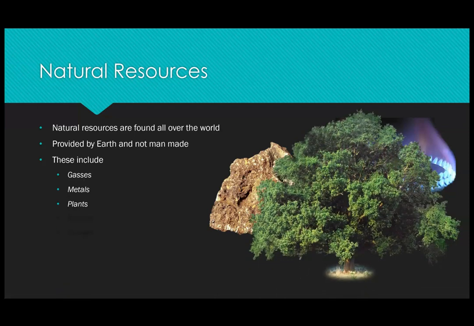Plants are also considered a natural resource. Plants can be used for a number of different things, from fuel sources, to lumber to build stuff out of, or for food. Corn is considered a plant. You eat a lot of corn, or you could eat a lot of corn. That would be considered a natural resource.